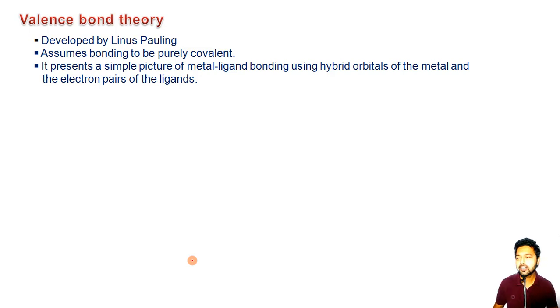As you can see here on your screen, it was developed by Linus Pauling, and he assumes that this bonding, which we are talking about from the very beginning, between the metal and the ligand, is purely covalent in nature. It presents a simple picture of the metal-ligand bonding using the hybrid orbitals of the metal and the electron pairs of the ligands.